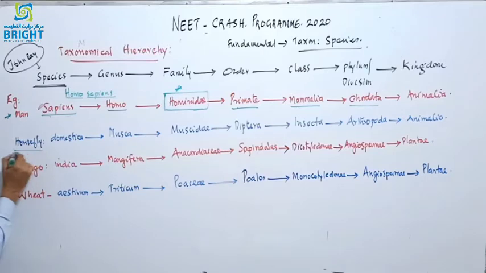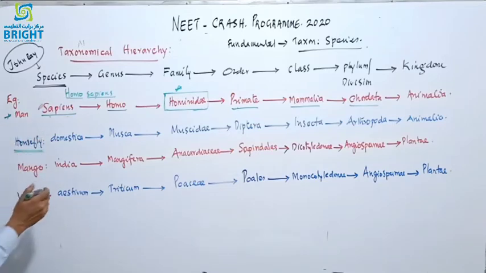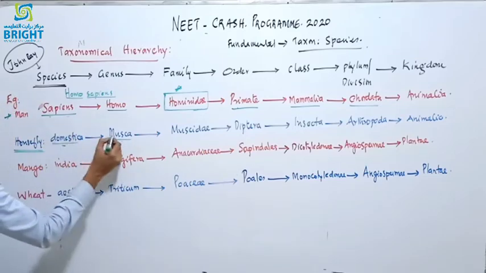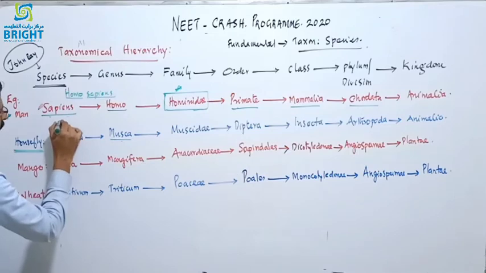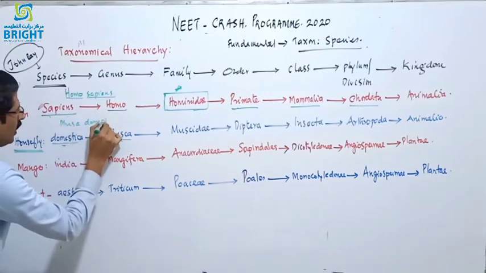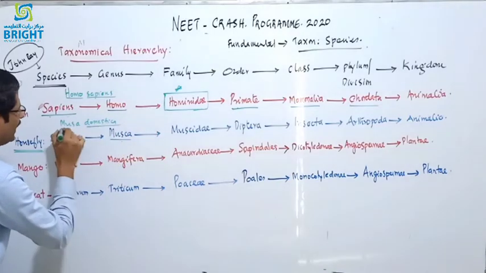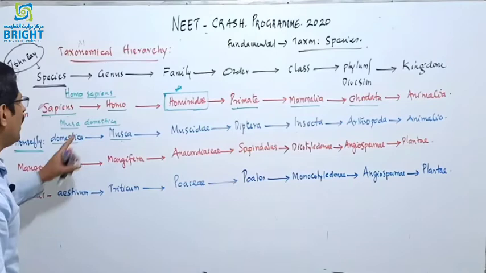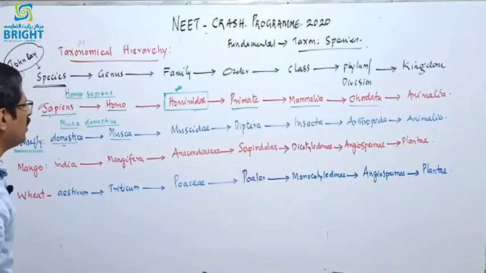Next is the housefly, the second example. There are two examples from the animal kingdom and two from the plant kingdom. The scientific name of the common housefly is Musca domestica. Domestica is the species name and Musca is the genus name. It must be separately underlined, the genus name starting with a capital letter and the species name with a small letter.